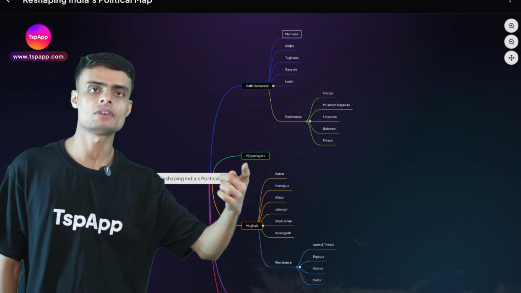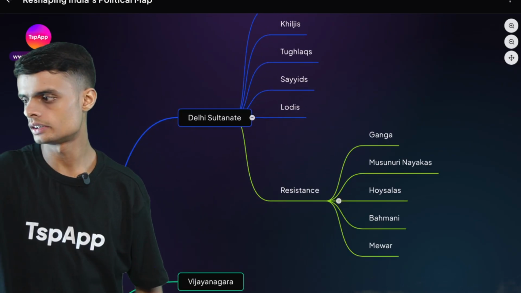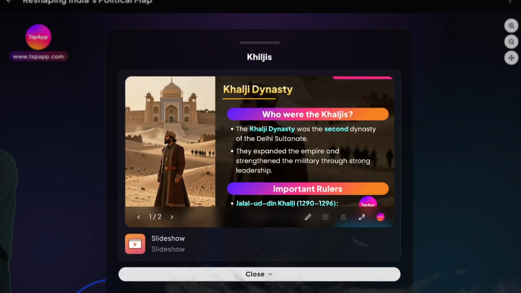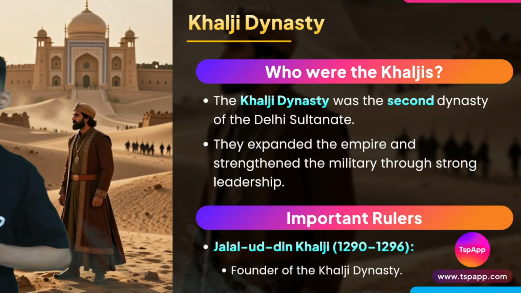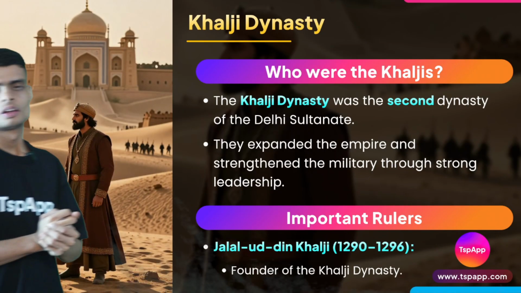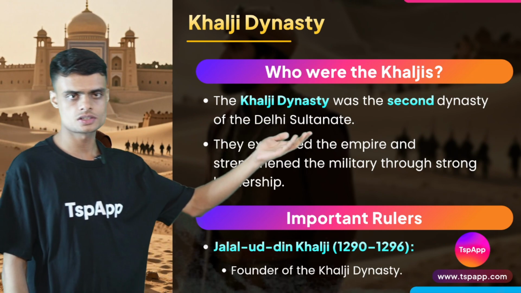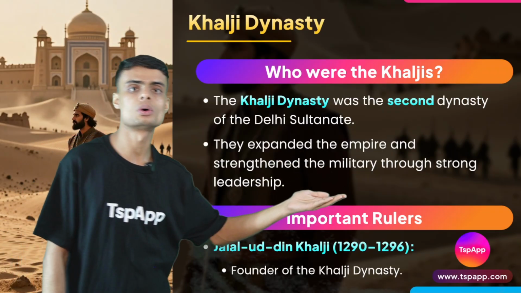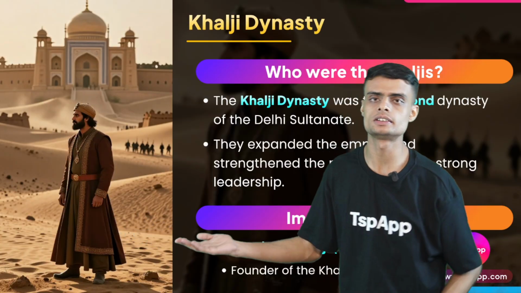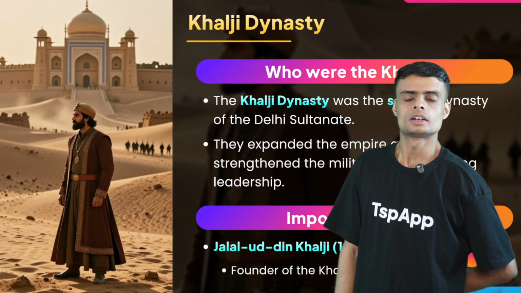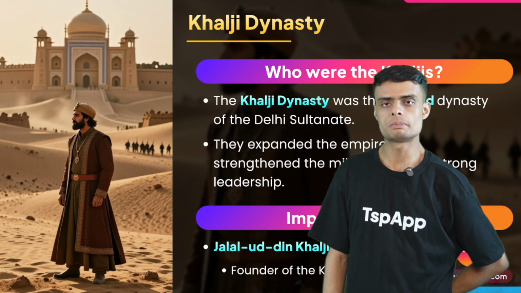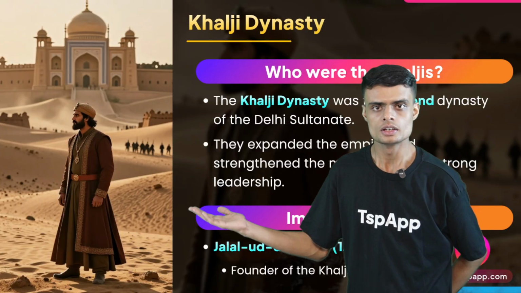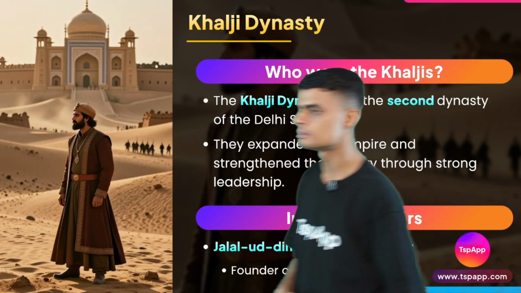After this dynasty, we have another dynasty that ruled over Delhi. They are called the Khiljis. Who were the Khiljis? The Khiljis were the second dynasty of the Delhi Sultanate. They expanded the empire and strengthened the military through strong leadership. The Khiljis were also Turks, like the Mamluks. So they ruled over Delhi after the Mamluks.